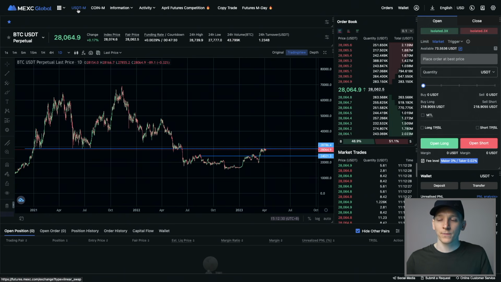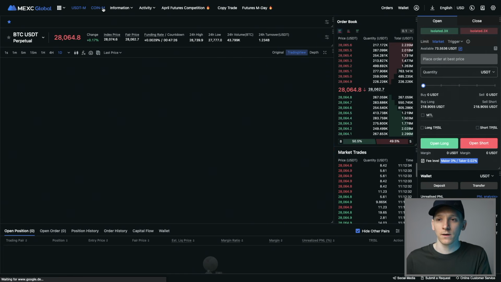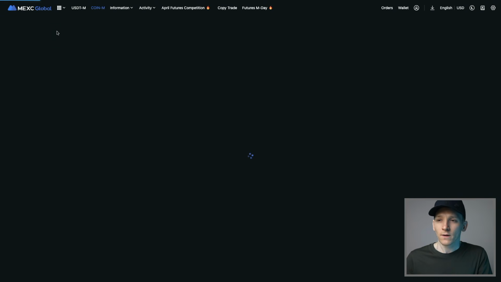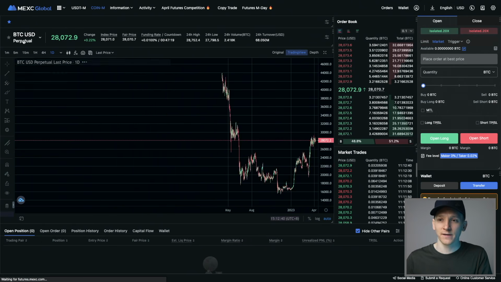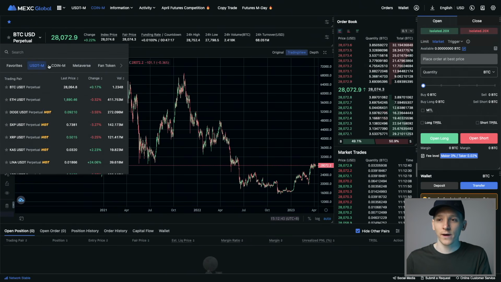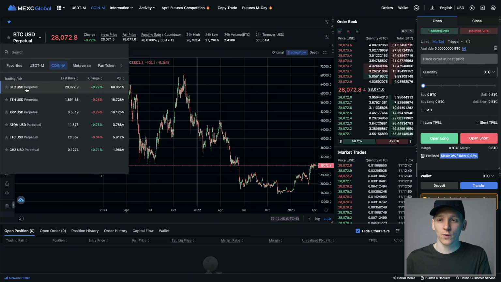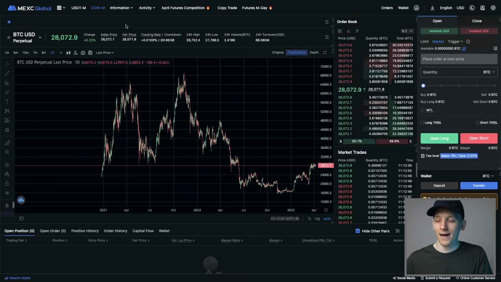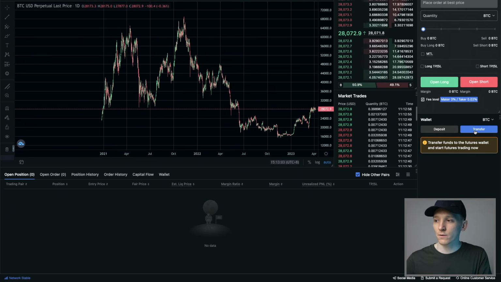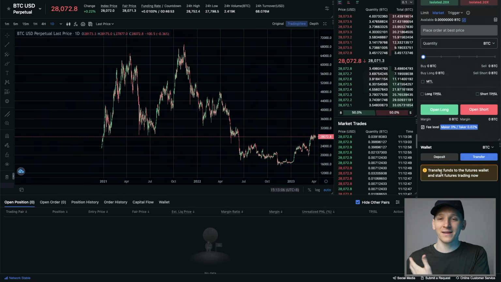Now, coin margin is when you actually put a crypto asset onto the platform as your collateral. So we go to Coin-M here, you can see this should change, and you can actually just change the trading pair very easily. But now what we have is the coin margined assets. So we can go over to Coin-M, and now you can see BTC, USD, ETH. There's far fewer that you can use as collateral. So most people will trade the bigger two, ETH and BTC. So on this occasion, what we're doing is we're actually transferring in the crypto asset as collateral to trade with. So you'd come to deposit here or transfer, and you would put BTC in.